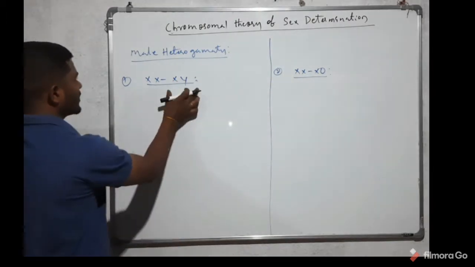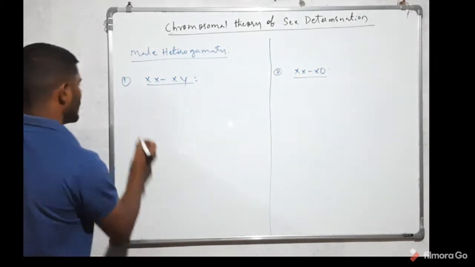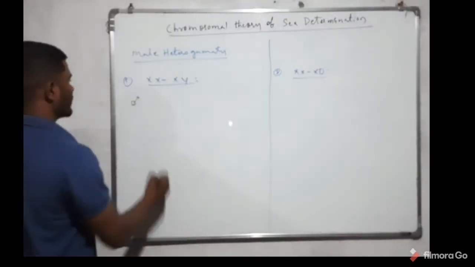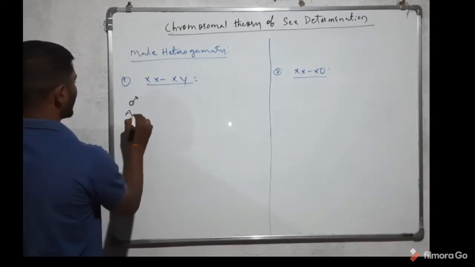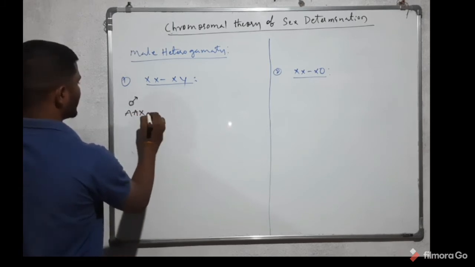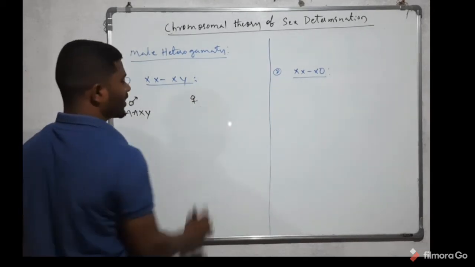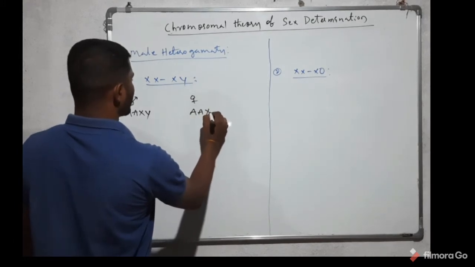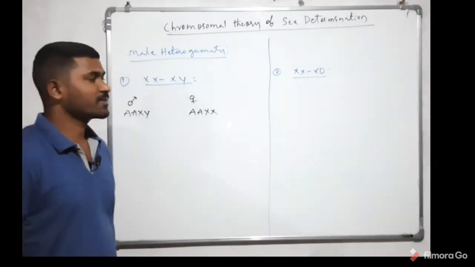In this type, we will see the karyotype of the male organism. When we see the karyotype of the male organism, that is AA XY. In case of the female organism, the karyotype is AA XX. So this is AAXX.